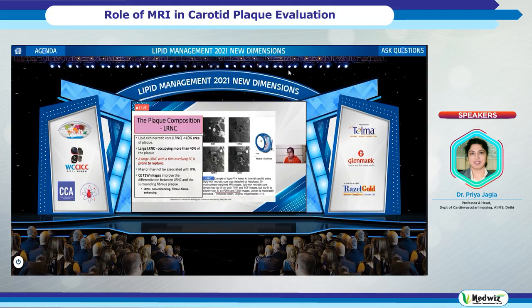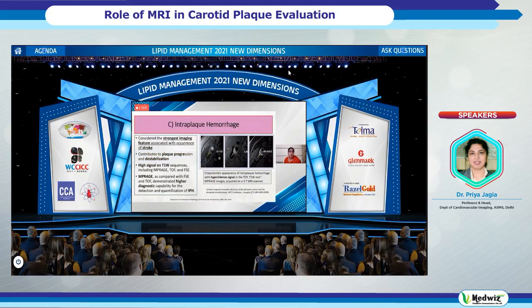So you have a corresponding histopathology slide. This is the lumen which is seen, and you can see similar images here. So what you can see is there is a high signal intensity on the T2 weighted sequences and on the PDWI sequences, suggestive of fat in this plaque. And this is one which is corresponding with the histopathological images also.